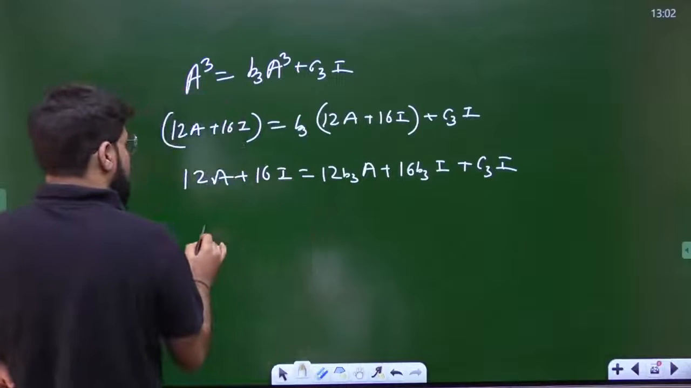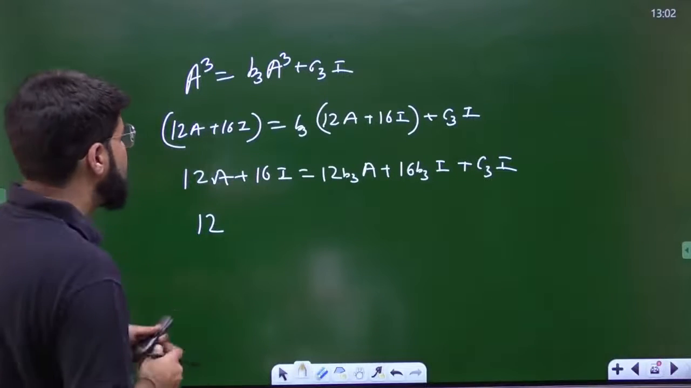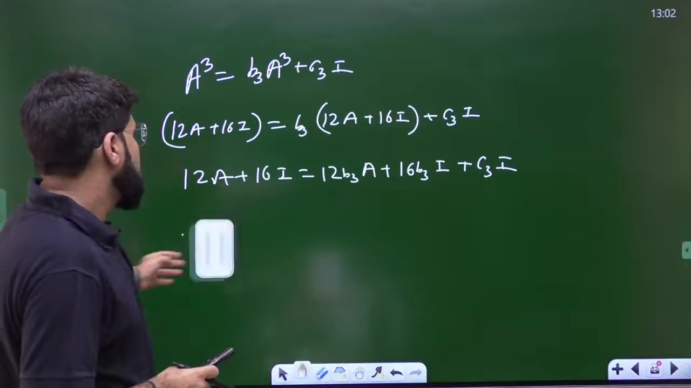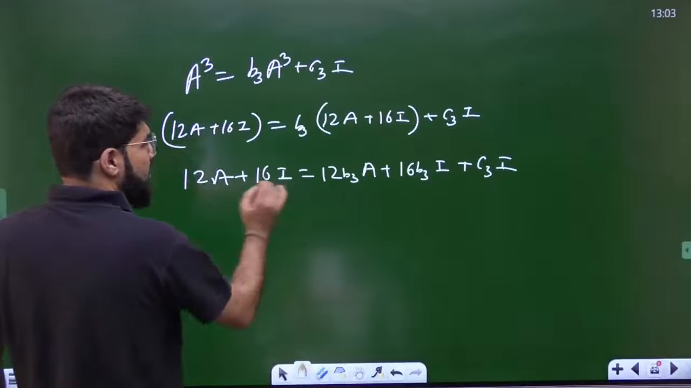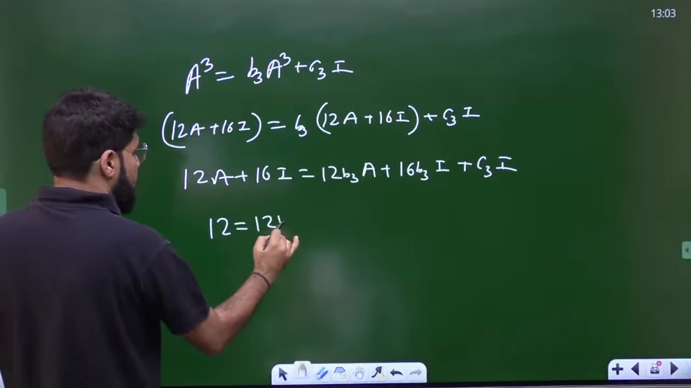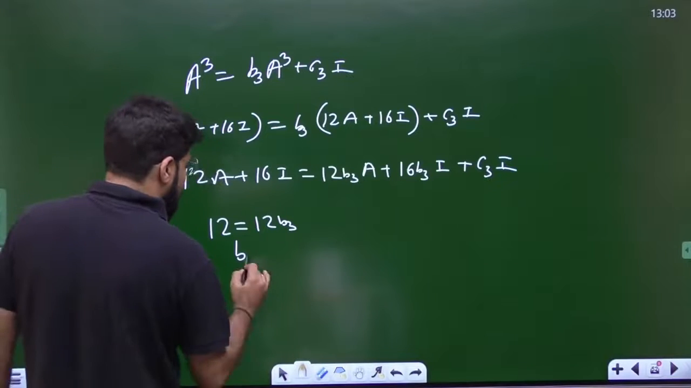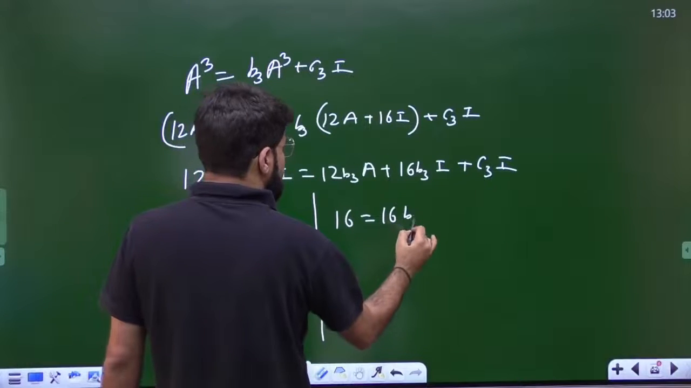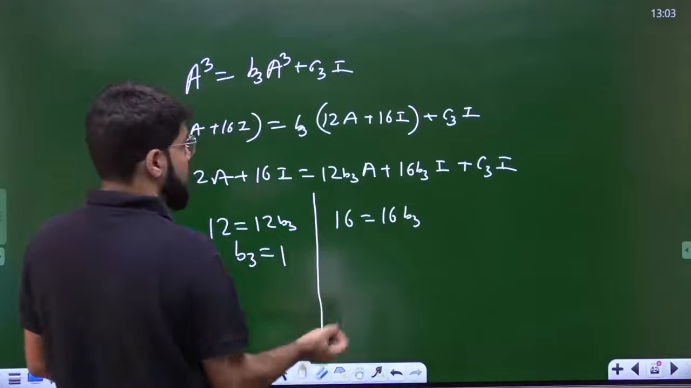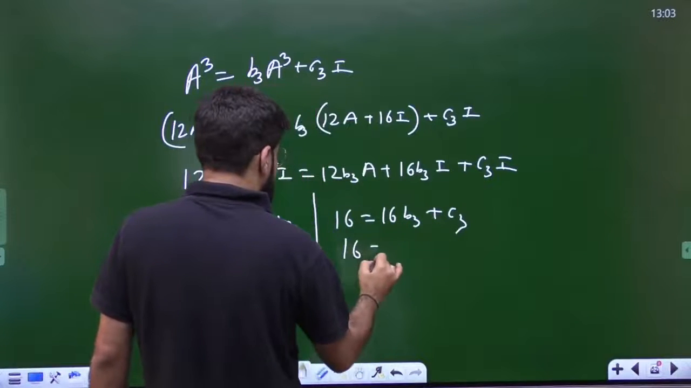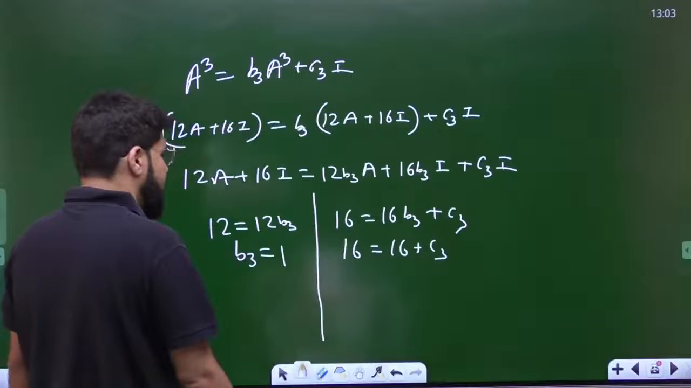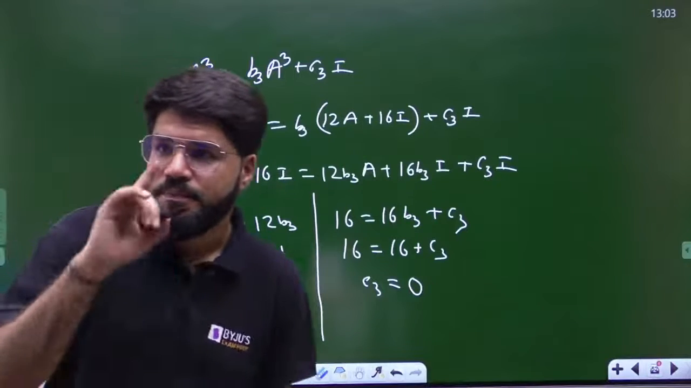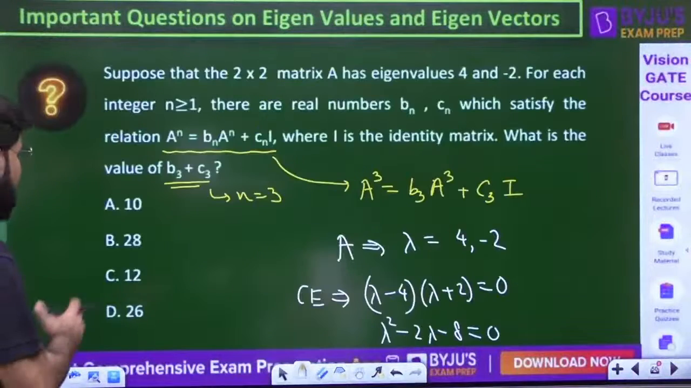Okay, shift the a terms on one side. If I compare both the sides, comparing the a terms, 12 is equal to 12 b3, so b3 is equal to 1. And then the coefficient of i: 16 is equal to 16 b3 plus c3. So 16 is equal to 16 plus c3, since the value of b3 is 1, so c3 is 0.